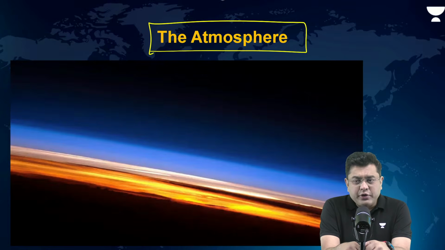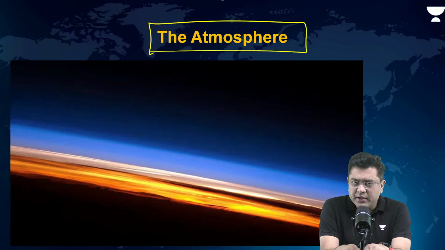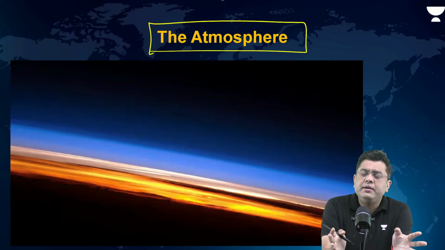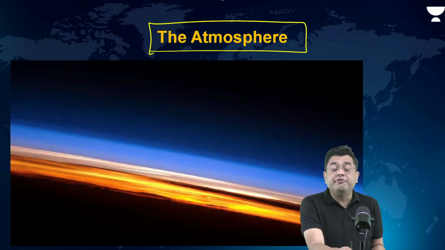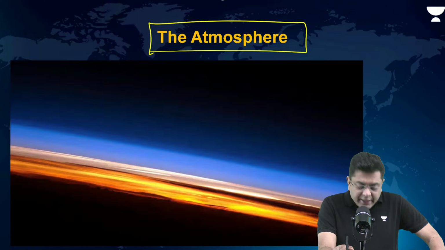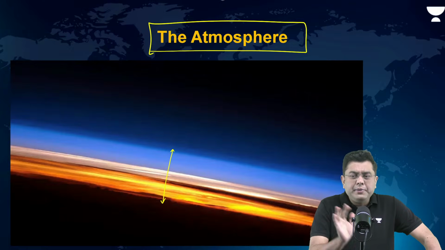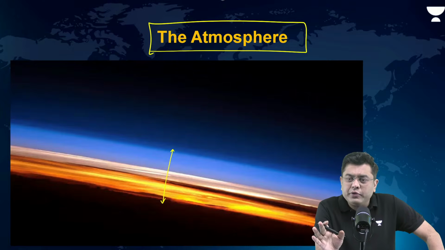Now, atmosphere, the image that you see on your screen, is an envelope of gas which surrounds the Earth's surface. This atmosphere basically is the provider of life on planet Earth. Had this atmosphere not been there, life would never have been sustained on planet Earth. So that is why atmosphere is of vital importance. When you take a look at the entire lit up portion here, you're not able to see the ground, by the way. The portion which is lit up, that is your atmosphere.